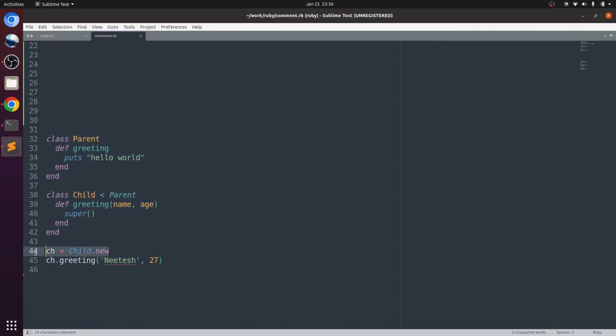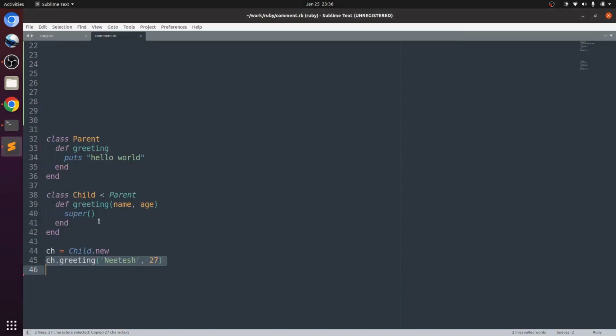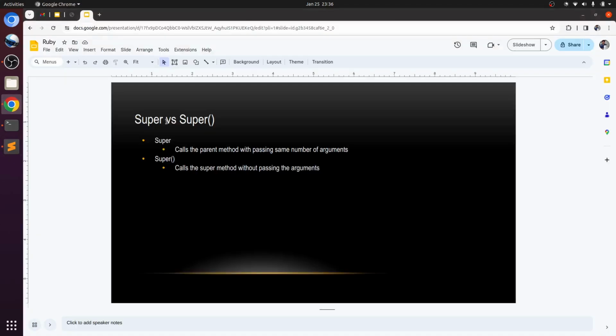I'm creating this one and calling this. We are passing the arguments and it is calling this super, and see, we are able to call this method without passing the arguments. Now we are able to call this one. So that's the simple difference between super and super with parenthesis.